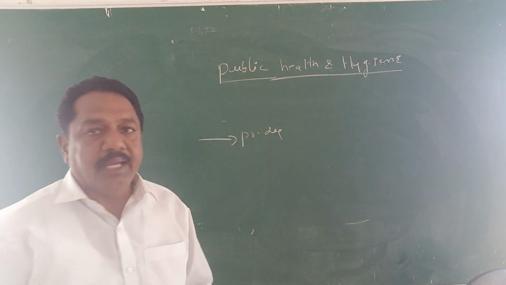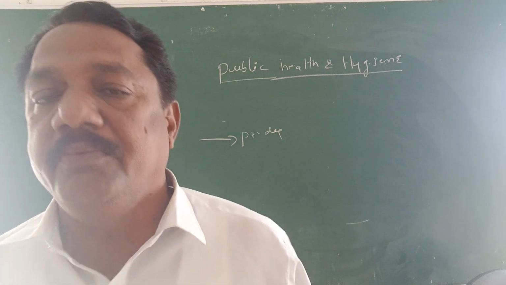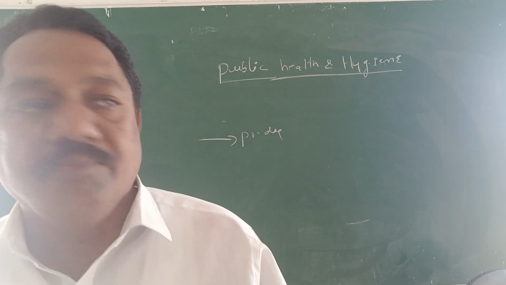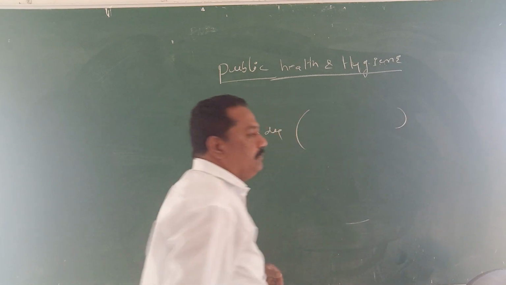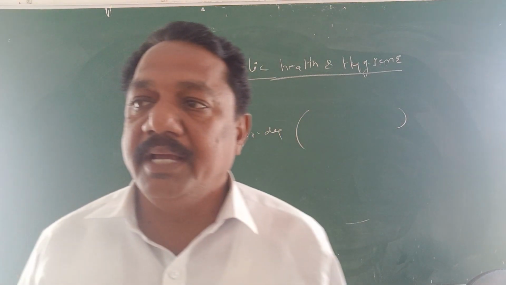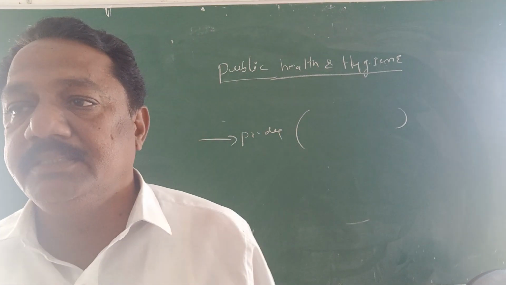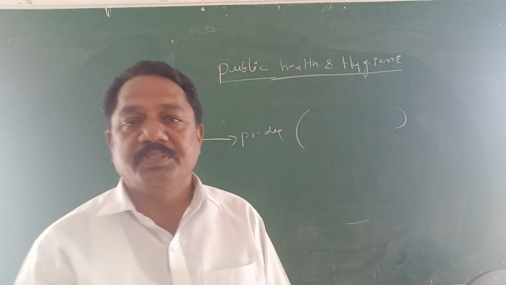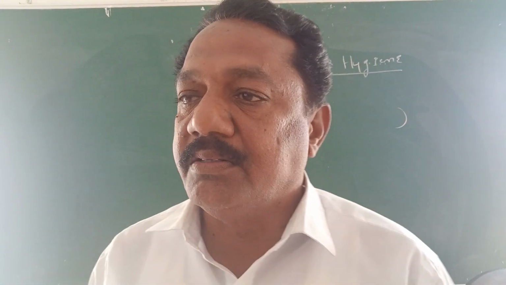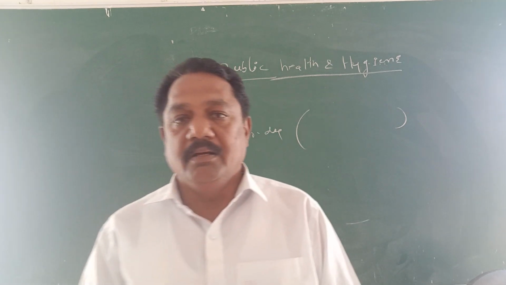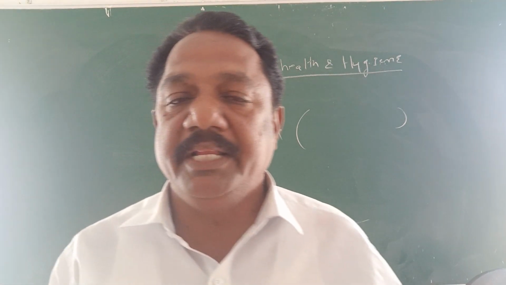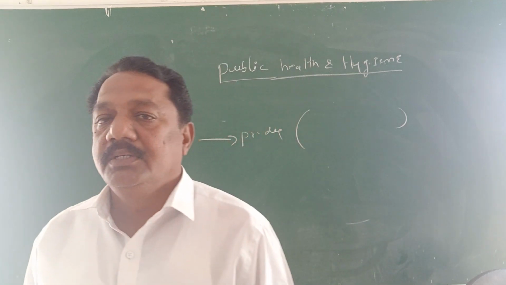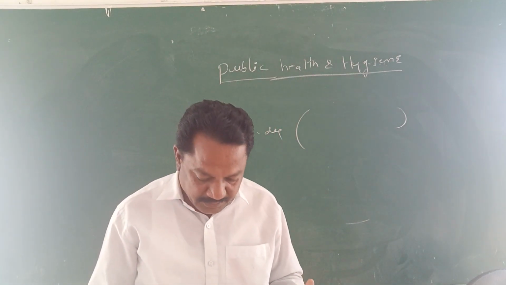So hygiene: how can an animal live free from disease? When pure conditions and weather are there, then only the animal cannot get any disease. It means if environmental pollution is not there, diseases do not come. So the environment is good, society is good, health is good. There is no contamination, no disease, health is good.